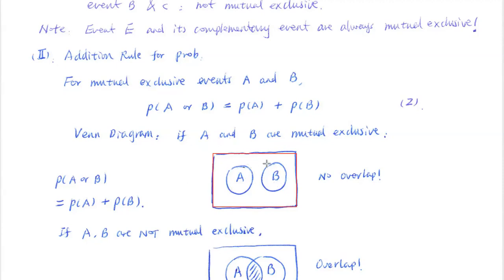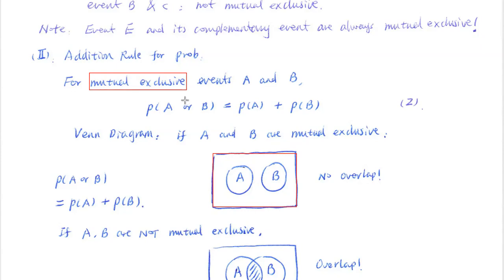Now, if A and B are mutually exclusive, that means those two events have no overlap. They should be completely separate. That's the visualization that can help you remember what mutually exclusive means: the pictures are separated from each other, no overlap.